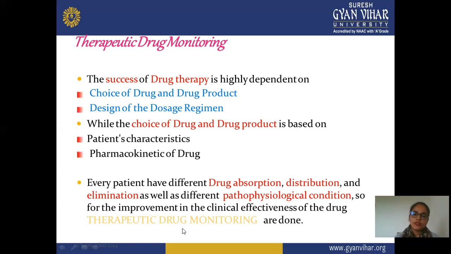Next, every patient has a different drug absorption, distribution, and elimination. So we can say that the pharmacokinetic parameters of your drug, mainly absorption, distribution, and elimination, are different under different pathophysiological conditions. Means the pharmacokinetic parameters or ADME may vary from person to person. All persons don't have the same effect or the same therapeutic desired effect. It may vary, some more or less, according to that particular person's characteristics. So in patients, absorption, distribution, and elimination differ, and in elimination, metabolism and excretion both vary due to patient variation.